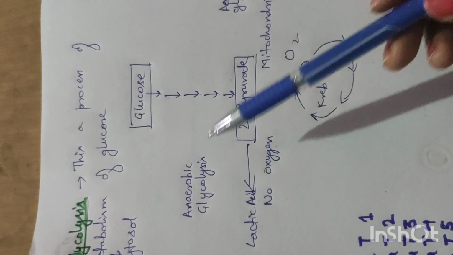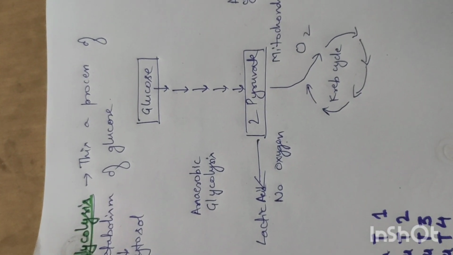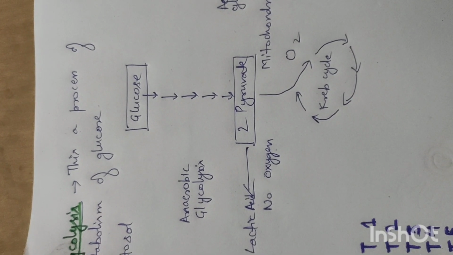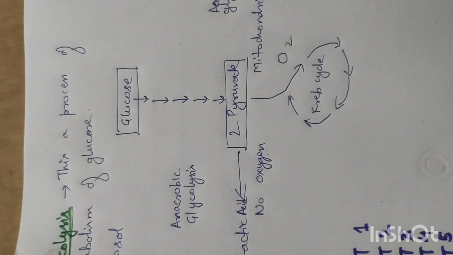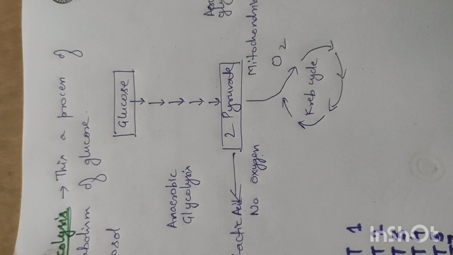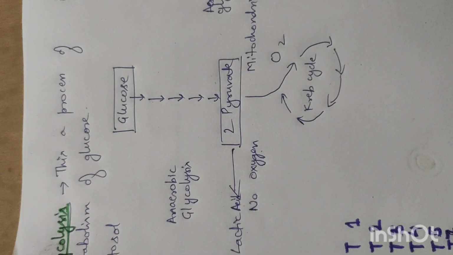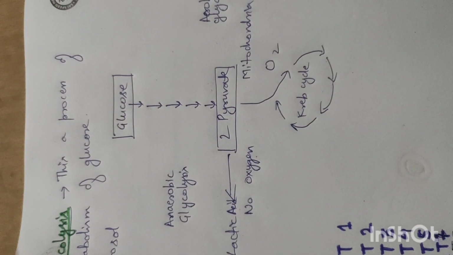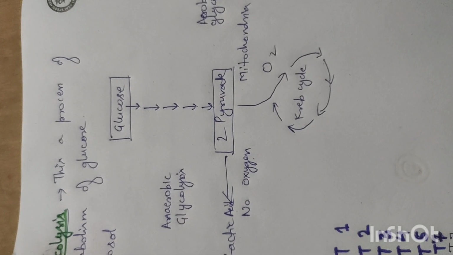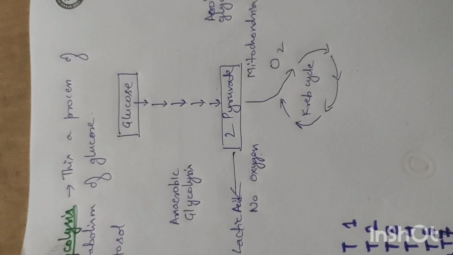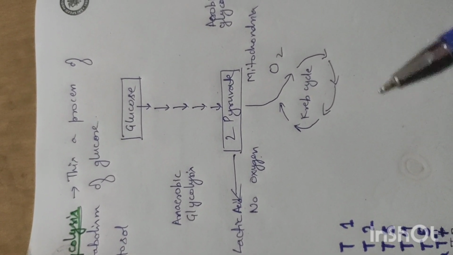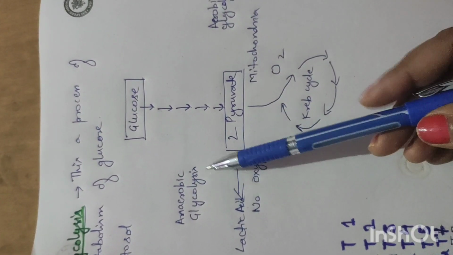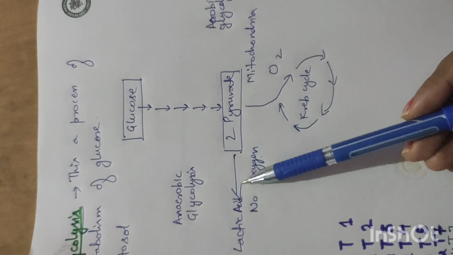And what is an example of the cells which follow anaerobic glycolysis? The cells which do not have mitochondria. What are the cells present in our body that do not have mitochondria? They are red blood cells. They don't have mitochondria, but they are in the presence of oxygen. So anaerobic glycolysis will occur and lactic acid will be formed.